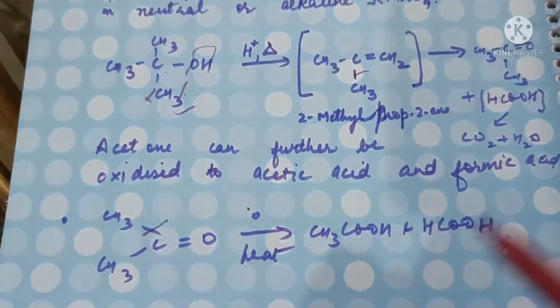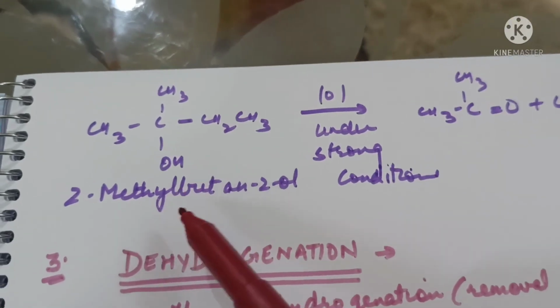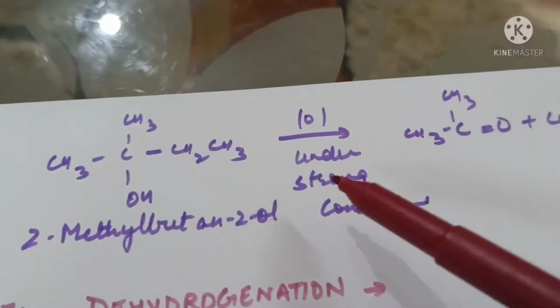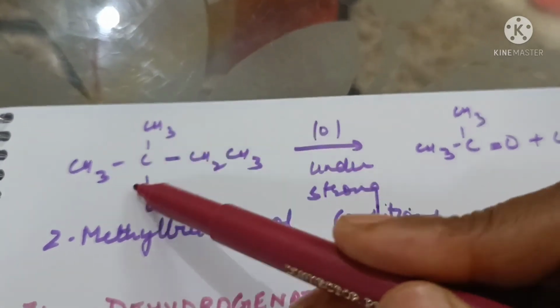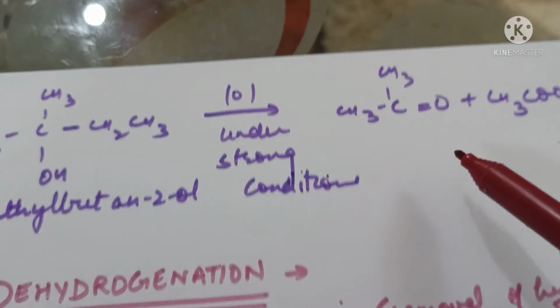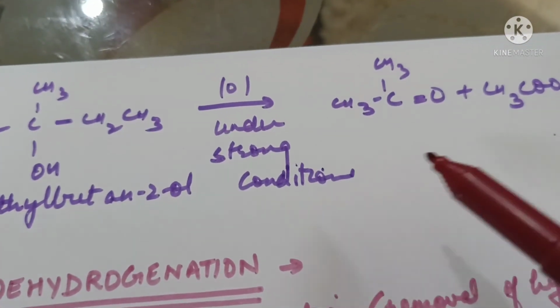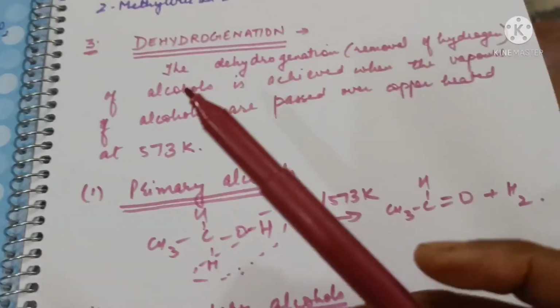So let's take another example, 2-methylbutan-2-ol. On oxidation, the bond breaks from here and a ketone is formed and acetic acid, and on further oxidation this will further form acetic acid and carbon dioxide and water.